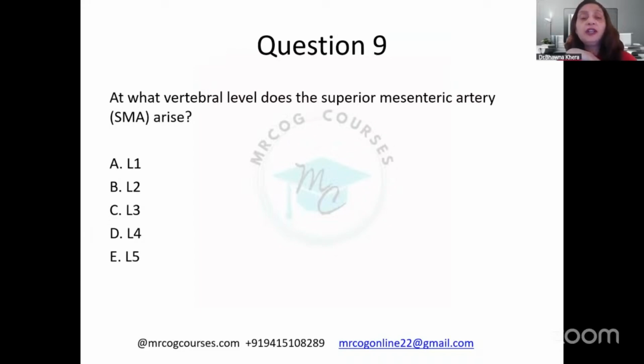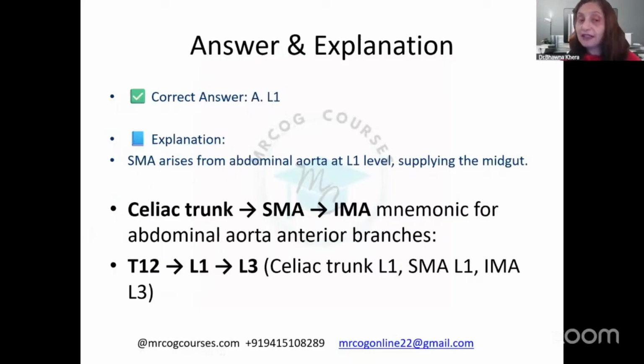At what vertebral level does the superior mesenteric artery arise? Yes, L1, L2, L3, L4, L5. Yes, you got it right. This is L1. The superior mesenteric artery arises from the abdominal aorta at L1 level, supplying the midgut. Celiac trunk, then superior mesenteric artery, then inferior mesenteric artery. This is a mnemonic you can remember as T12, L1, and L3.